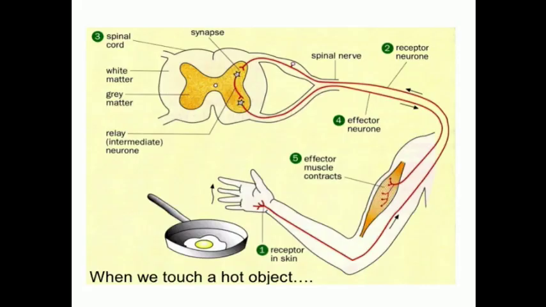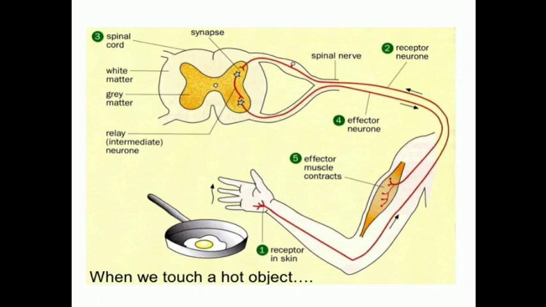Just look at the image given here, can you find it? Number one is the receptor, the skin, touching the hot pan. From there it moves to number two, the receptor neuron. The third one is the spinal cord; the information reaches the spinal cord. And number four, from the spinal cord the message is passed to the effector neuron, and from there it moves towards the effector organ. What is that? The muscle. From that the response takes place. What is the response? Taking the hand away from the hot pan.